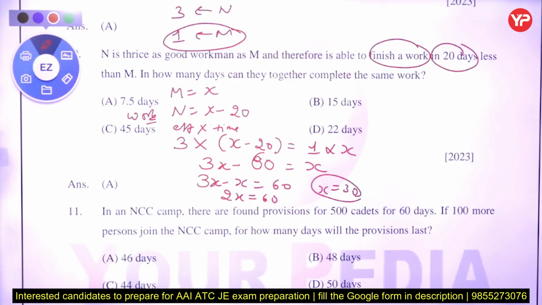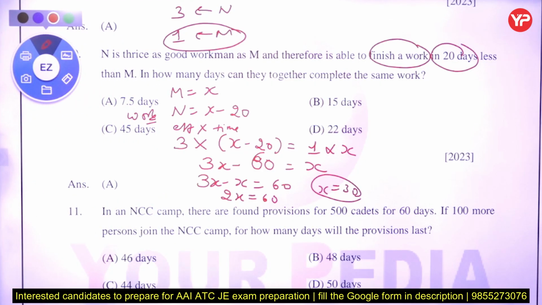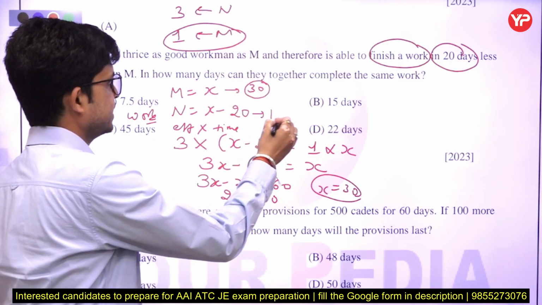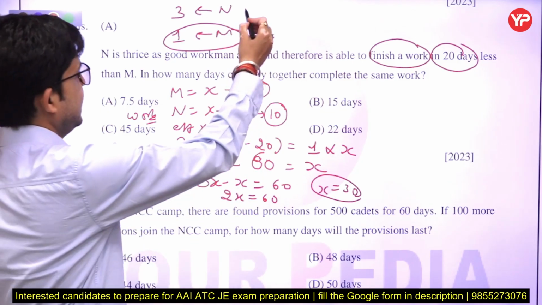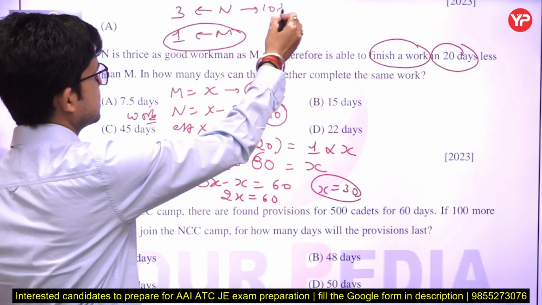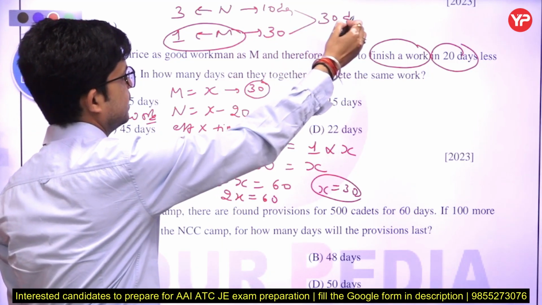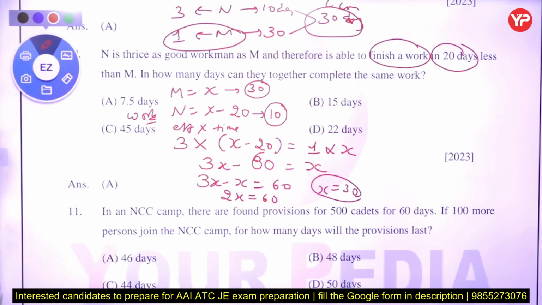So those are the days required by M to complete the work, and N completes that work in how many days? 10 days. From here, if N completes the work in 10 days and M completes it in 30 days, the total work will be 30.